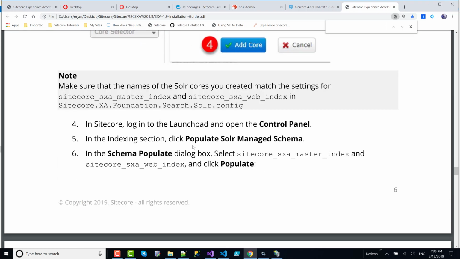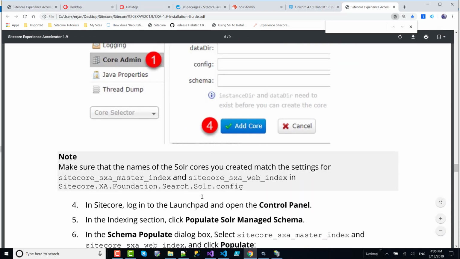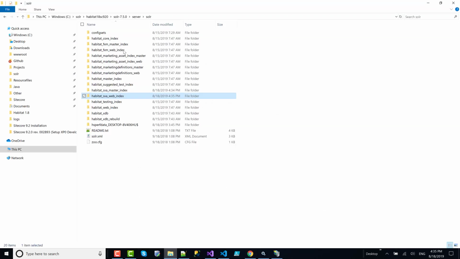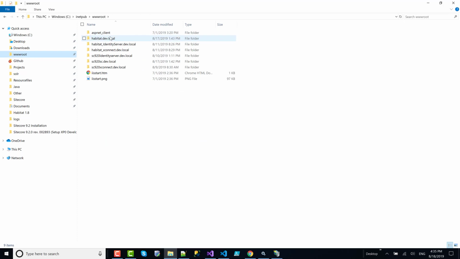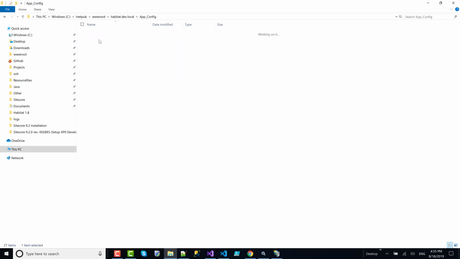Okay. Now, since we didn't use the default names, we have to make an update in the Sitecore XA Foundation Search Solr config file, and this is located under www.root habitat app config.